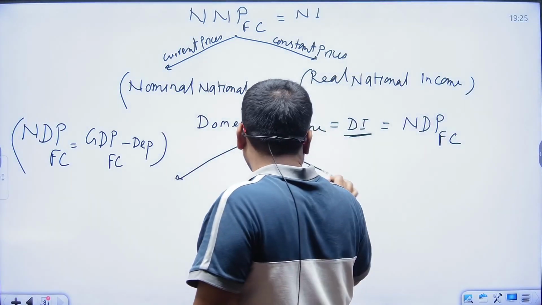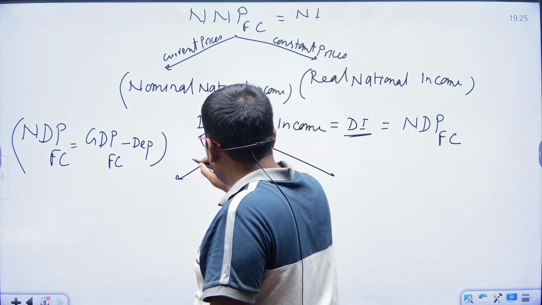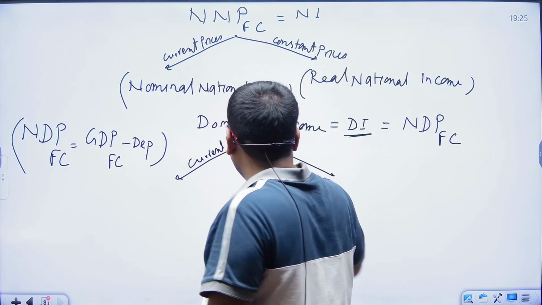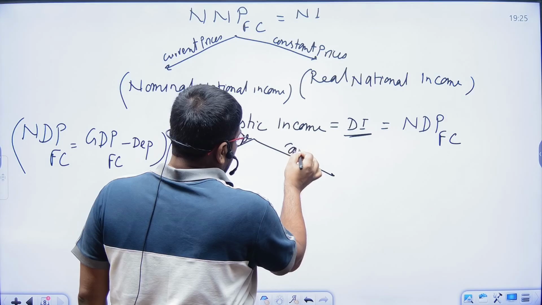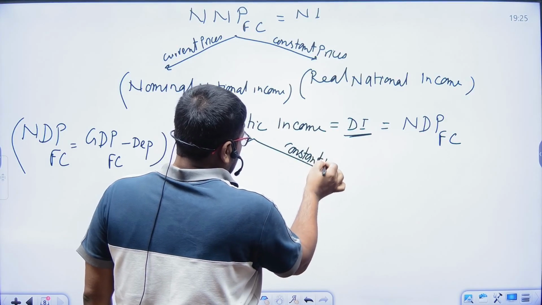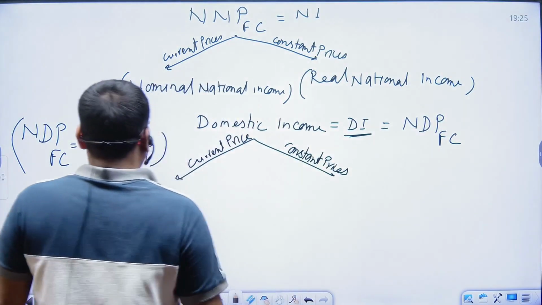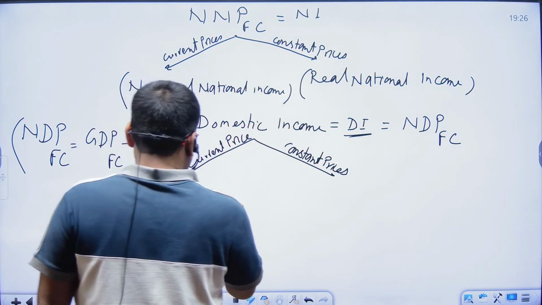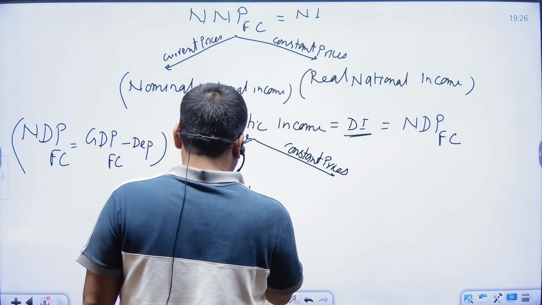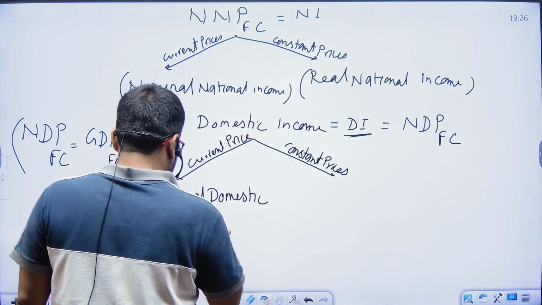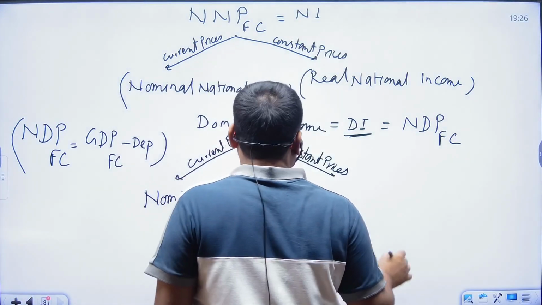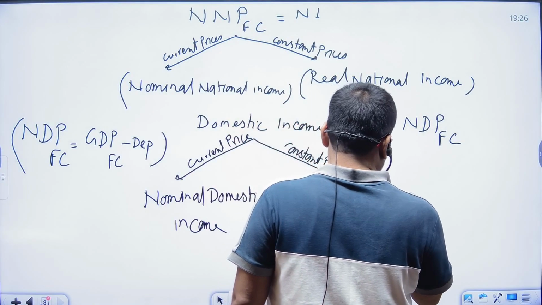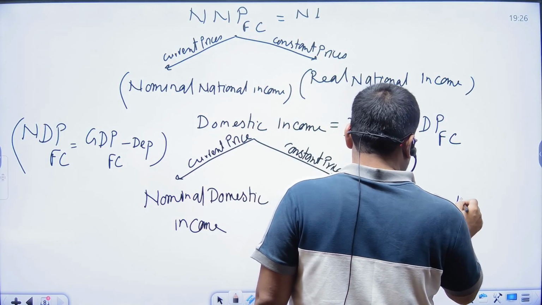It will also be classified in two different ways. One is at current prices, and the next one is at constant prices. At current prices, we can say the nominal domestic income, and at constant prices it will be called the real domestic income.